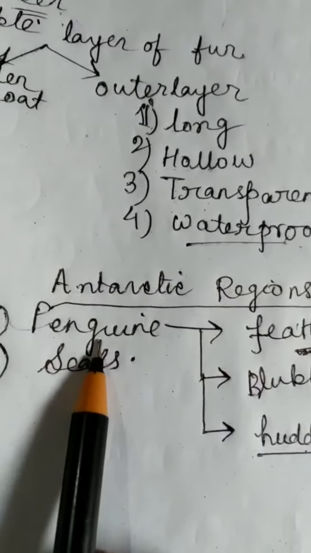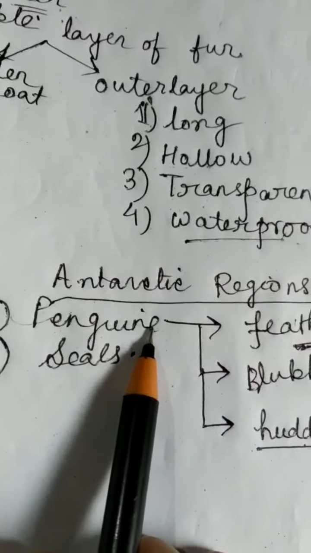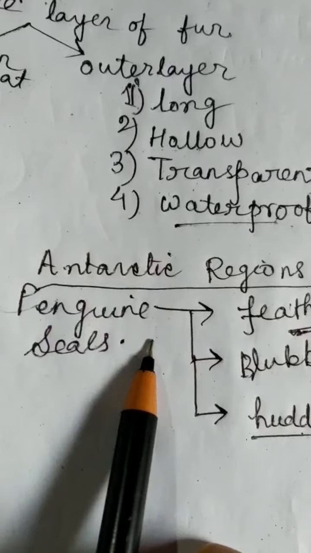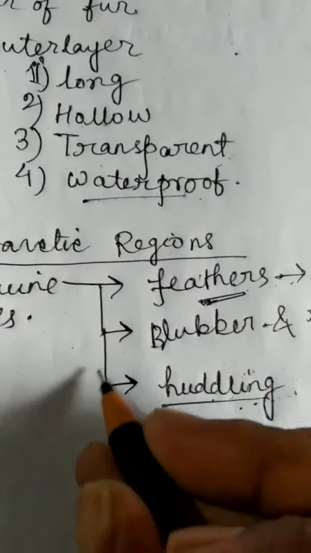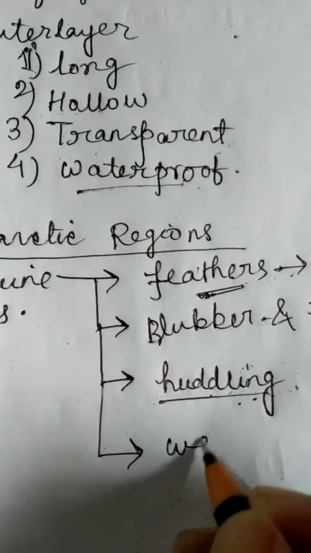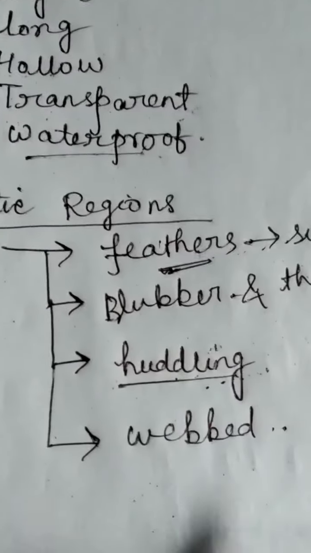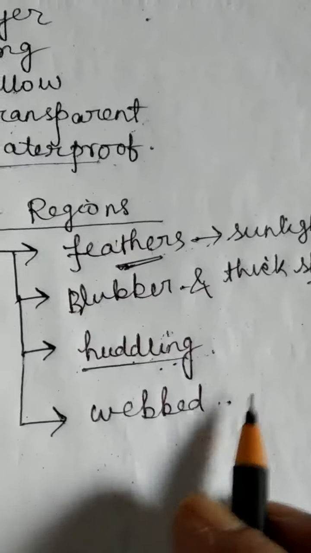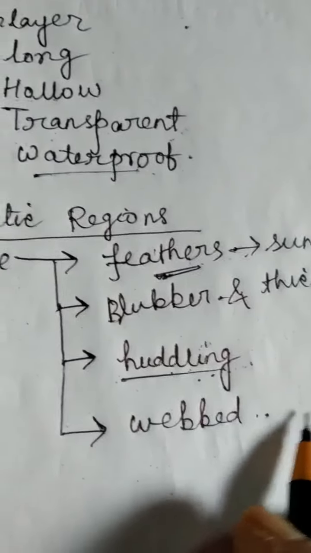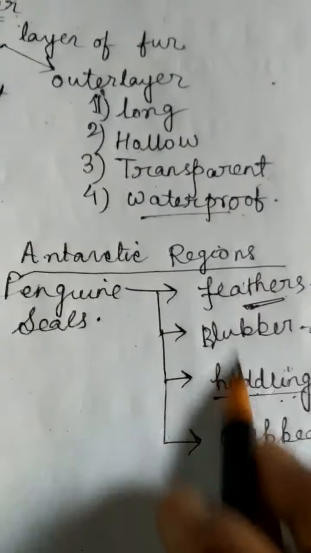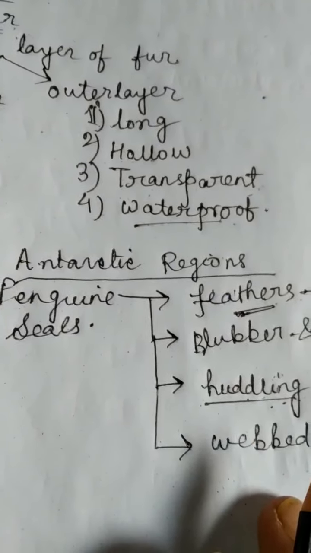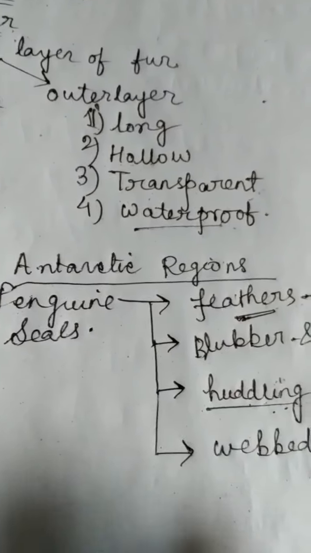And penguins are flightless birds, means they are not able to fly. But they have webbed feet, which help them to swim in the icy water or in the oceans. So these are the adaptive features of the penguins.